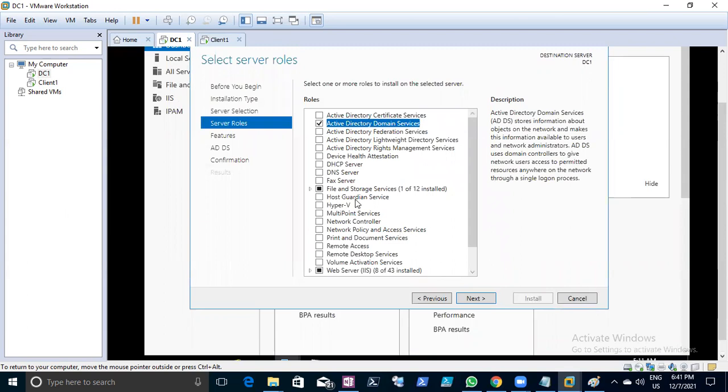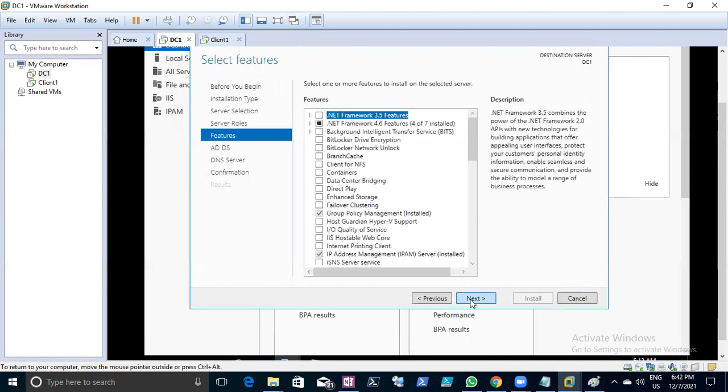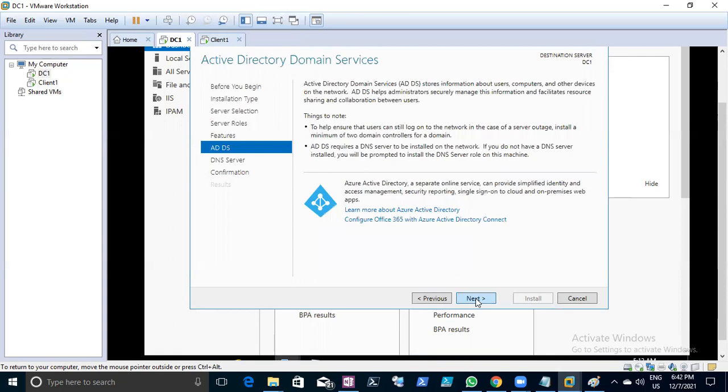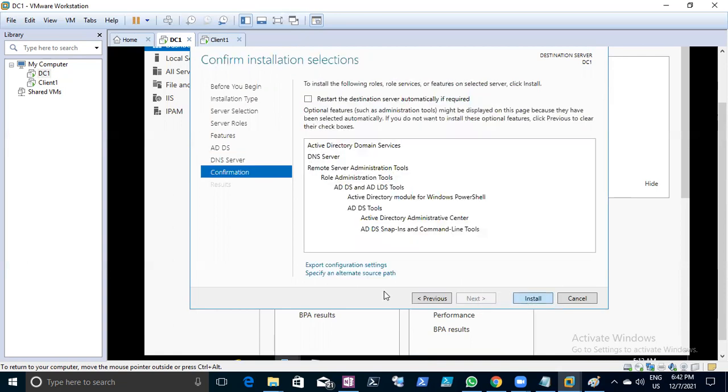Now in this AD, we also install DNS, which is the most important topic. We will come back later to what DNS does, but the DNS server has to be installed. Say next. Now observe that Group Policy Management has also been automatically checked, and it is grayed out. It should come along with your Active Directory and your static IP address; Group Policy Management is required. Don't change it. Okay, now go next, next, next, and just say install.